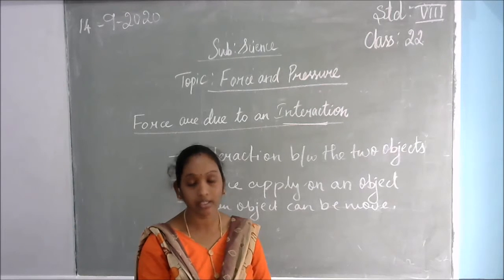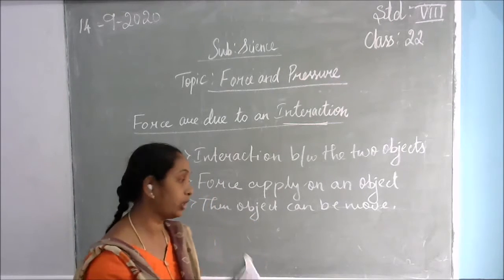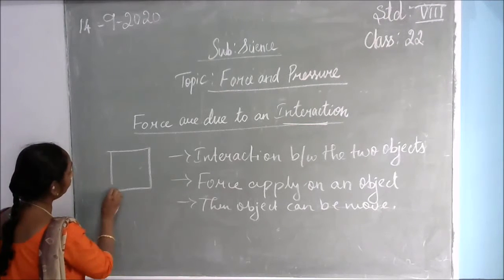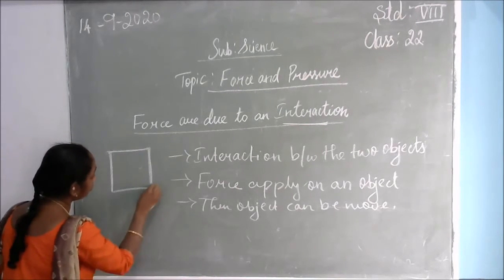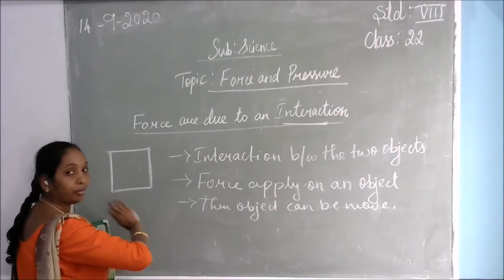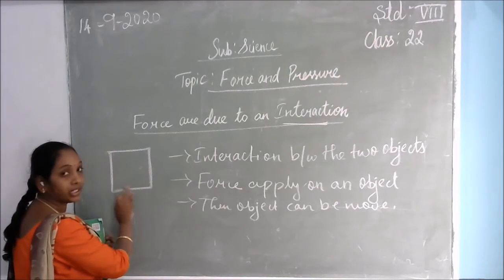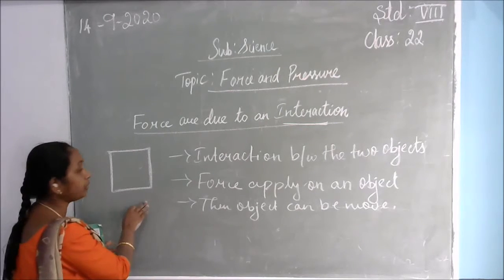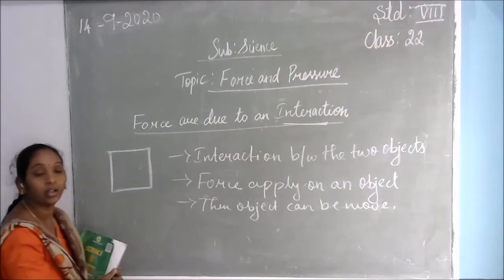Can you explain why? Take a heavy box, like a table or the study table in your room, and try to push it. Whatever force you apply, the table cannot be moved. That means the force you applied upon the table is not enough to move that object.